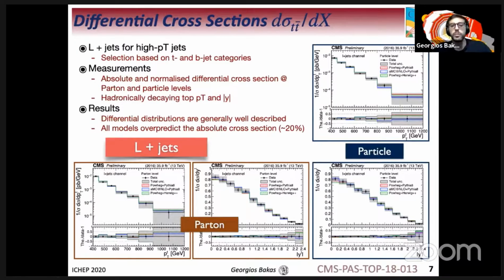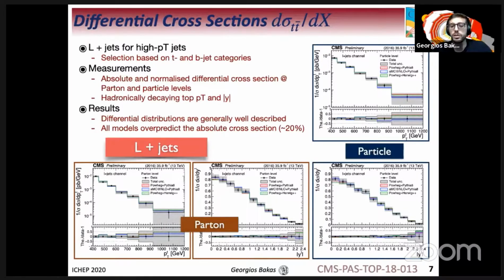For the measurements, we measure both absolute and normalized differential cross-sections at both parton and particle levels, as before in the hadronic channel. The results are presented here at both parton and particle levels for the normalized differential cross-sections. On the bottom left, you have the parton results as a function of the top quark pT and absolute probability. And on the right side of the slide, you have the particle results as a function of the top quark pT and the absolute probability on the bottom.